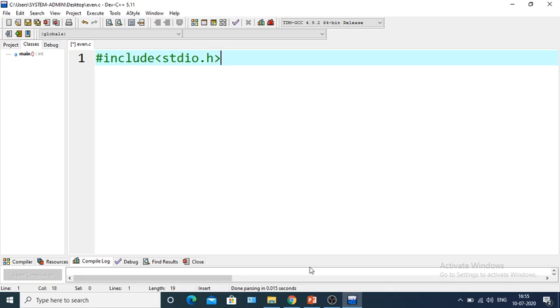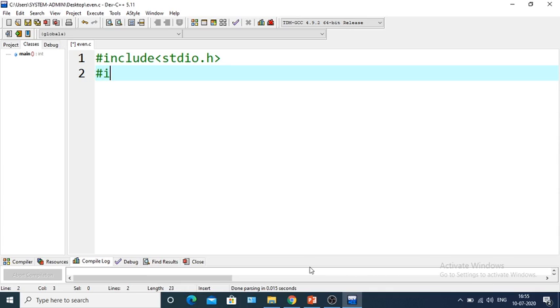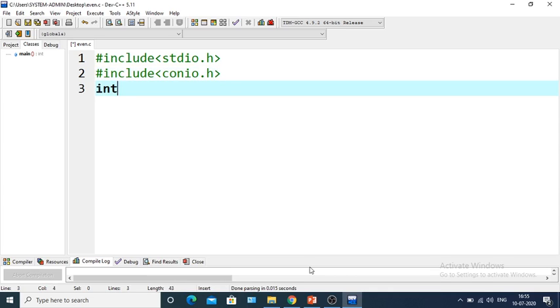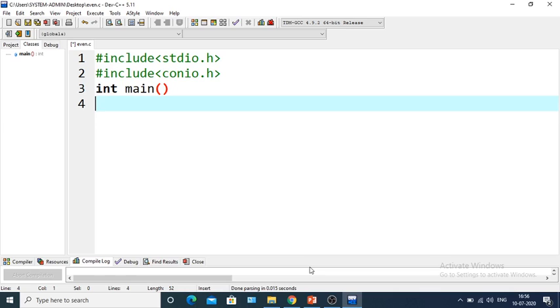Next one is conio.h. This is also a header file. This is console input output. Next, int main. This is the main function. The C program will start execution from this main function.